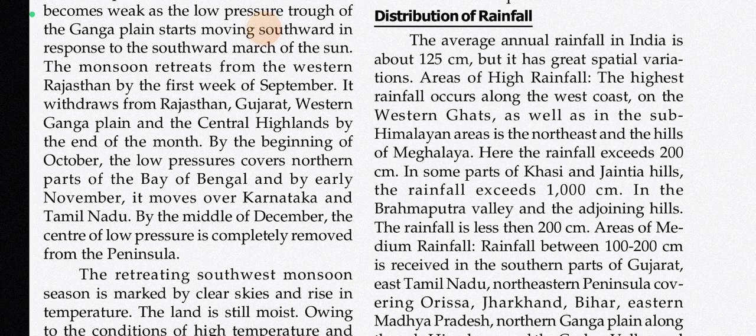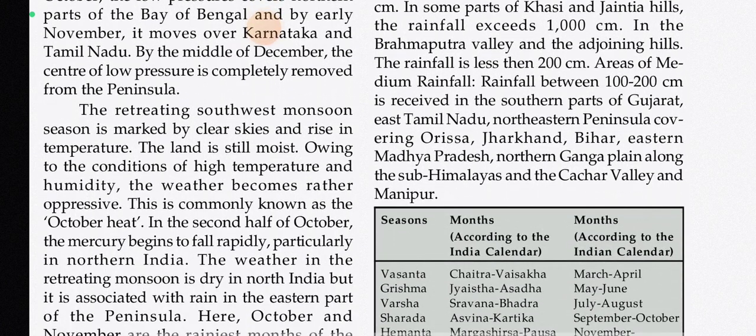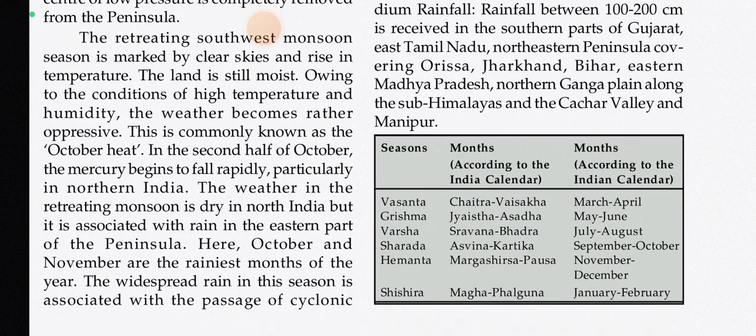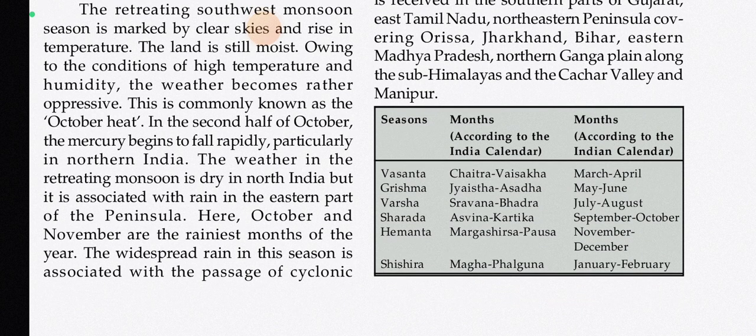The retreating southwest monsoon season is marked by clear skies and rise in temperature. The land is still moist owing to the conditions of high temperature and humidity. The weather becomes rather oppressive. This is commonly known as October heat. In the second half of October, the mercury begins to fall rapidly, particularly in northern India. The weather in the retreating monsoon is dry in North India, but it is associated with rain in the eastern part of the peninsula. Here, October and November are the rainiest months of the year.